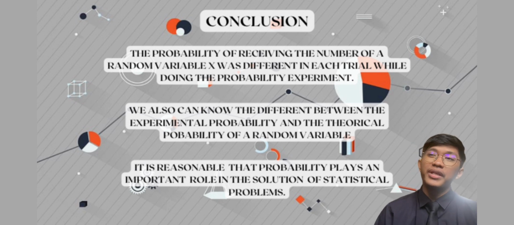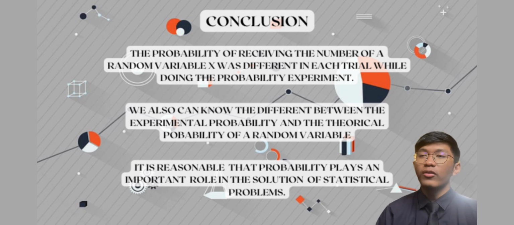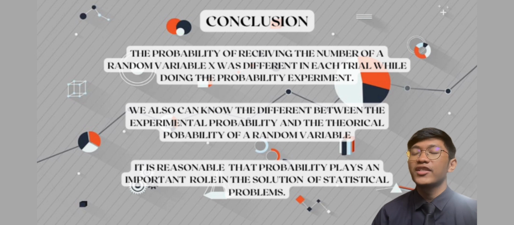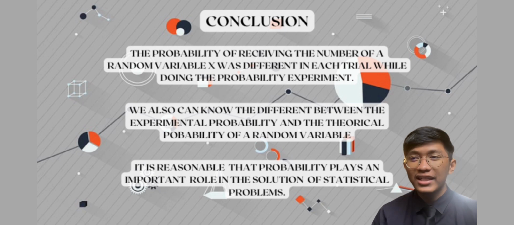Conclusion. The probability of receiving the number of random variable x was different in each trial while doing the probability experiment. We also can know the difference between the experimental probability and the theoretical probability of a random variable. It is reasonable that probability plays an important role in the solution of statistical problems.